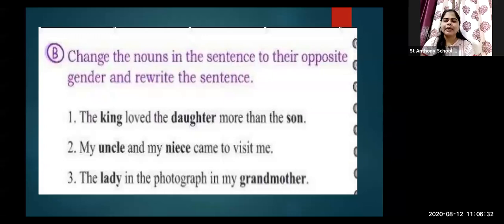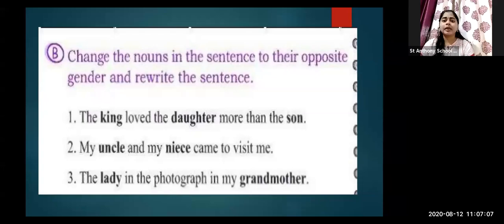Now the next is, the lady in the photograph is my grandmother. What is the sentence? The lady in the photograph is my grandmother. If we change the sentence, it will become, the gentleman in the photograph is my grandfather. Okay, the lady, the opposite of lady is what? Gentleman. So, the gentleman in the photograph. Instead of grandmother, what are you going to write? Grandfather.